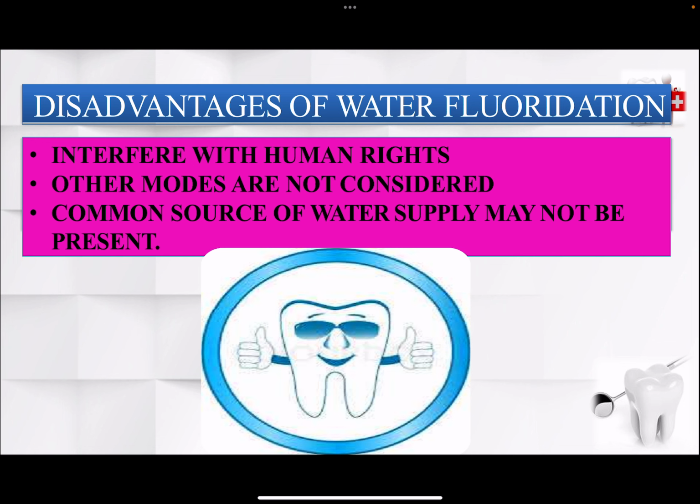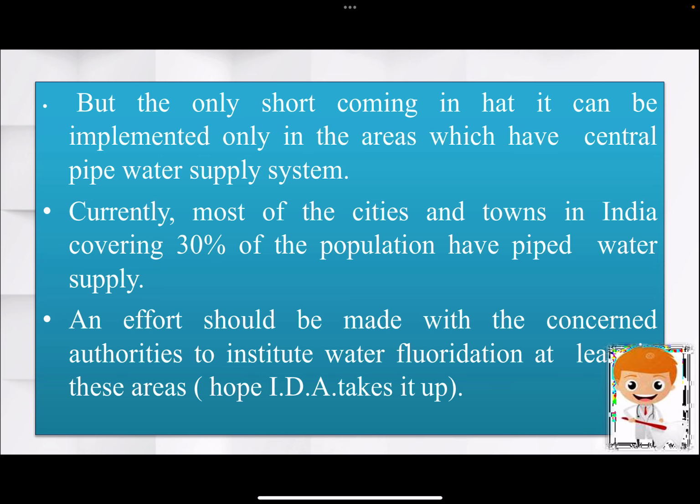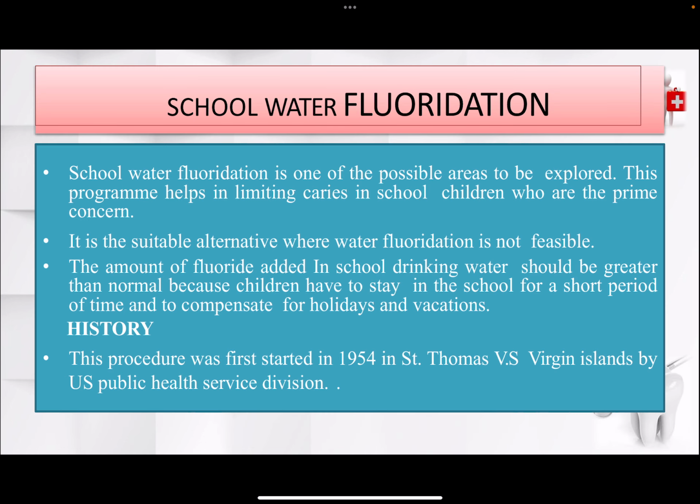A common source of water supply may not be present. Feasibility in India is actually very low because of the lack of awareness, and most cities and towns in India have piped water supply but there is no central supply system. That is one of the disadvantages.